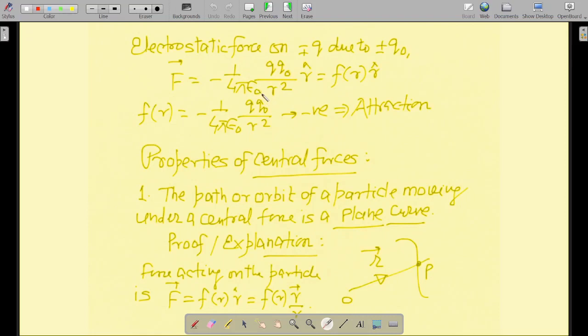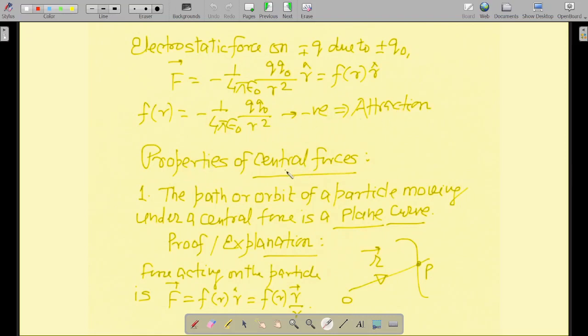Electrostatic force is always a central force. That also you can see over here, because this particular quantity is f of r, that is a function of r only, because q naught will be a constant, 1 upon 4 pi epsilon naught will be a constant, and q naught you cannot vary, because this is a fixed system, right? You can only vary the distance. 1 upon 4 pi epsilon naught is already fixed, because it is a universal constant. So that's how you can understand. So f of r equal to minus 1 upon 4 pi epsilon naught q naught by r square equal to negative, that is your attraction.